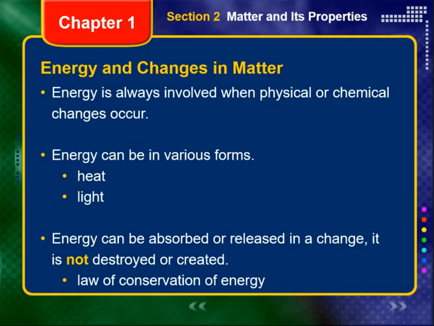When physical or chemical changes occur, energy is always involved. The energy can take several different forms, such as light or heat. Sometimes heat provides enough energy to cause a physical change, as in the melting of ice. And sometimes heat provides enough energy to cause a chemical change, as in the decomposition of water vapor to form oxygen gas and hydrogen gas.